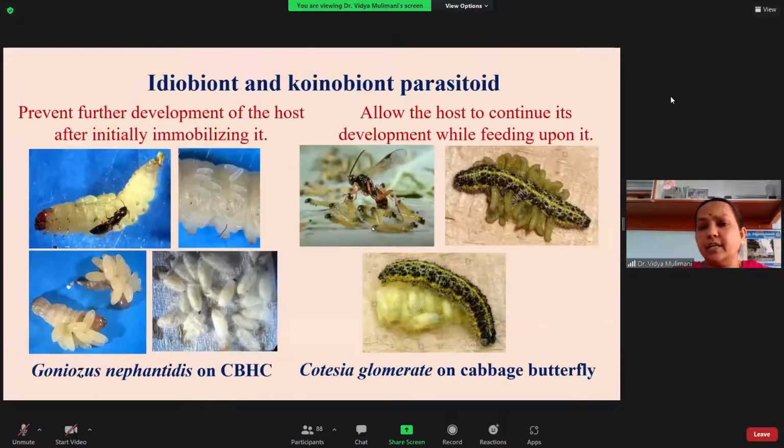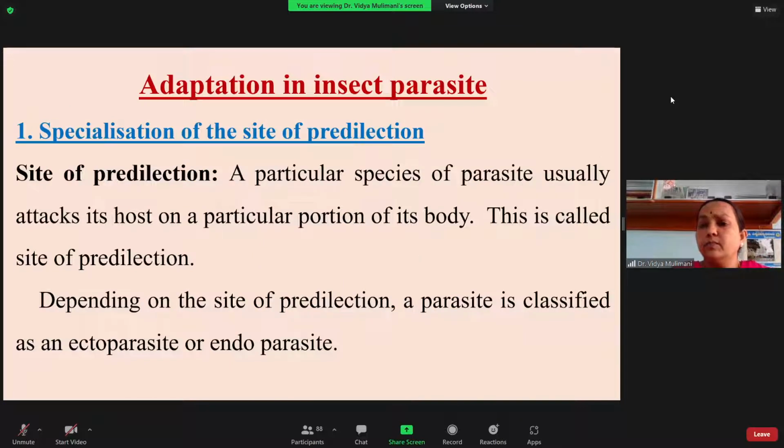Next, that is the definition of the parasite and the parasitoid, and the two types of parasitoid, based mainly on how they attack and kill the host. So next I will tell you about the adaptations in the insect parasite. Please remember, students, they don't have any structural adaptations for the parasitic life. Only they have the ovipositor. They have a very well developed ovipositor because they do not need mandibulate mouth parts. They do not need good wings or anything else. So because of that only, the structures